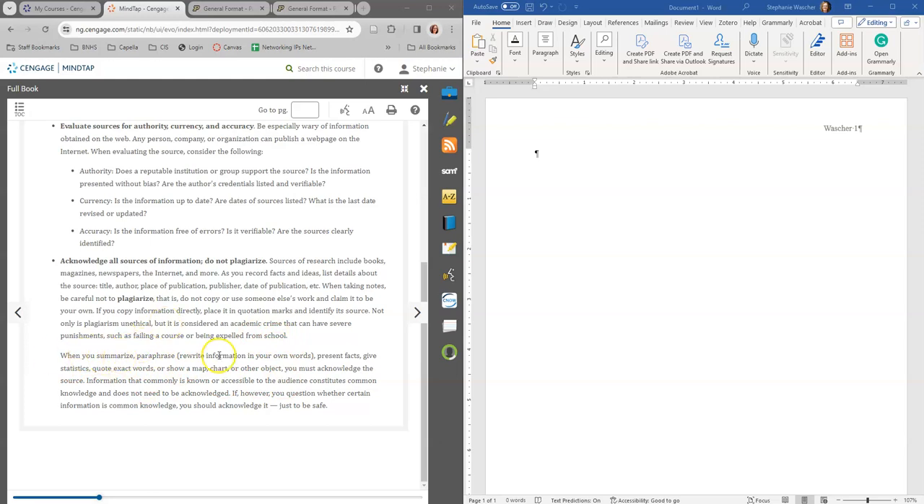Okay. So when you summarize or paraphrase, you need to write everything in your own words. And so you need to make sure that you are using your own words.